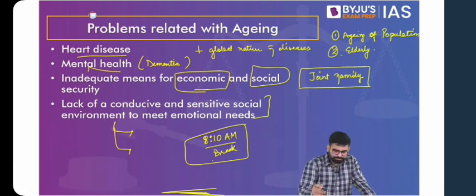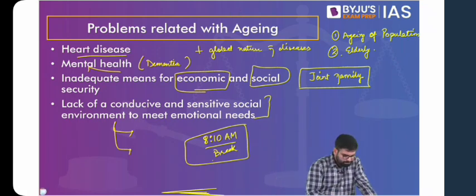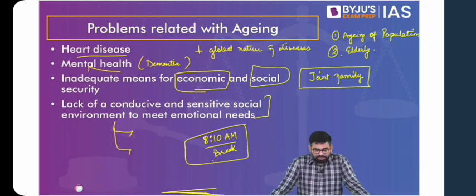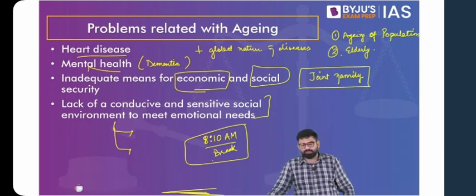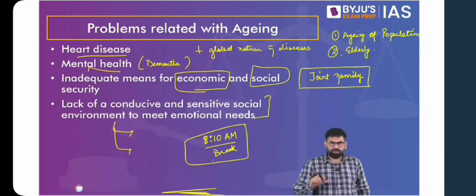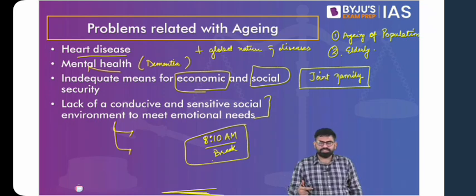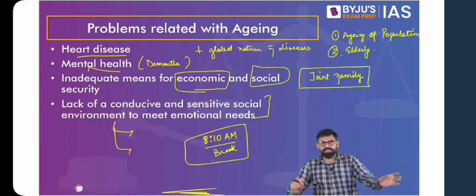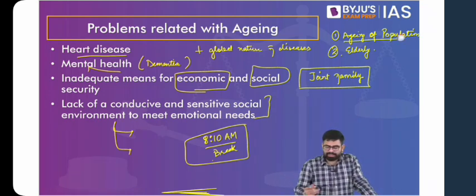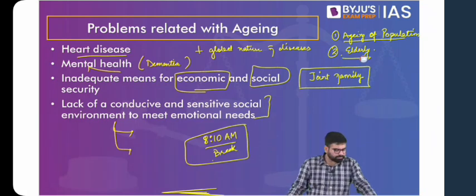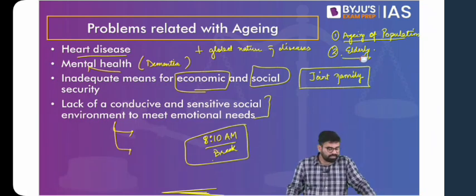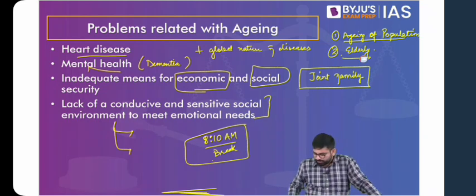So welcome back. Now what we have discussed is we have discussed the various problems related to population and the links with population and poverty, employment, unemployment, climate change, and then we started looking into the dimension of problems related with aging. So one is aging of our population, and the second one is issues related to elderly. And elderly, we have seen in aging population, we have seen the problem with dependency ratio, and then in elderly, we have seen what are the various problems related to elderly.